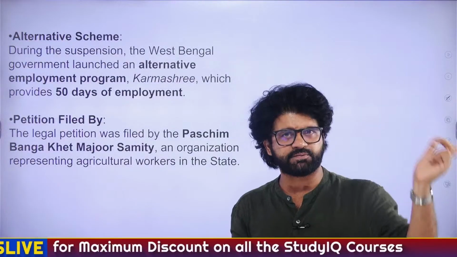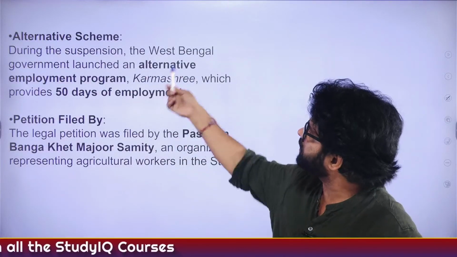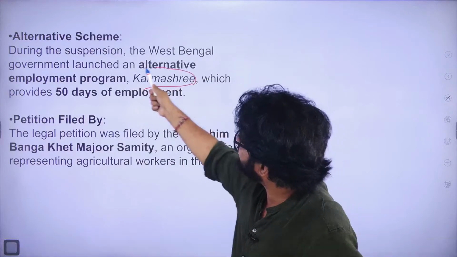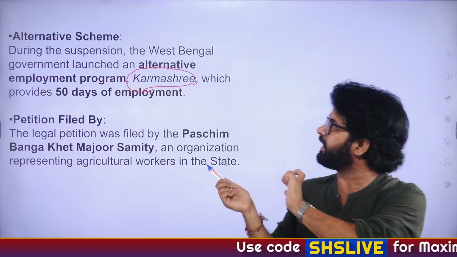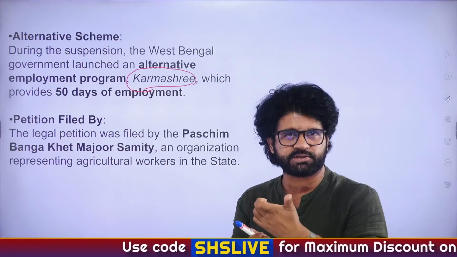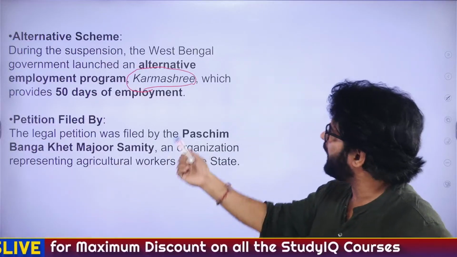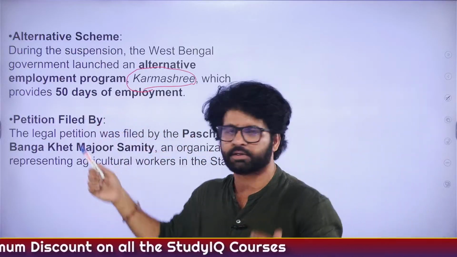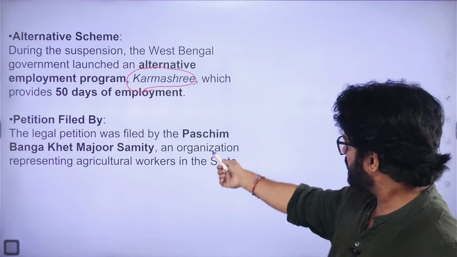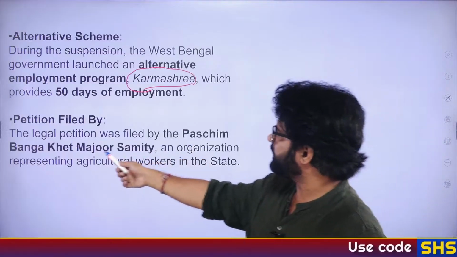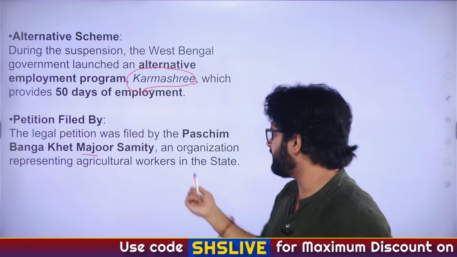And in the meantime, as we have discussed, since 2 crore people of Bengal were suffering, Mamta Banerjee ma'am issued this alternative employment program, Karma Shri. This is a very important fact. They can ask you what particular scheme was introduced by Mamta Banerjee when Manrega was suspended in West Bengal, and it provides employment for how many days? Half of Manrega, 50 days. So these are again factual information. Who filed this petition? Pashchim Banga Khet Majur Samiti. So they filed this particular case.